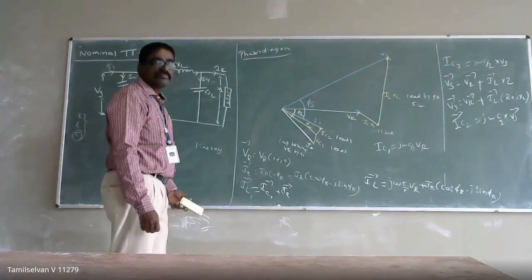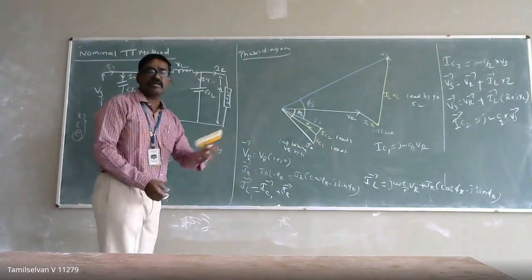Okay. We are going to solve the numerical problem.